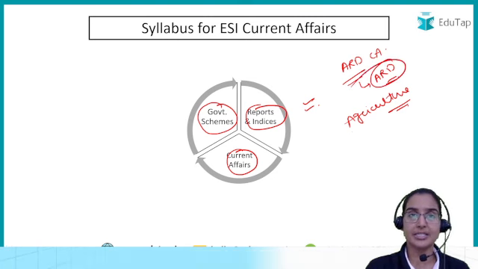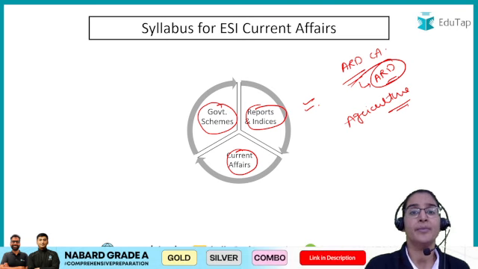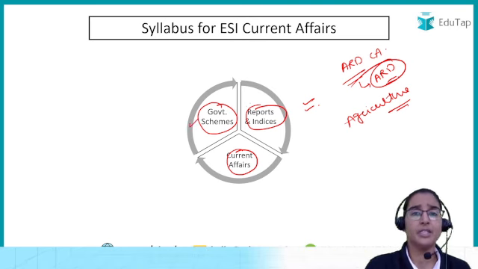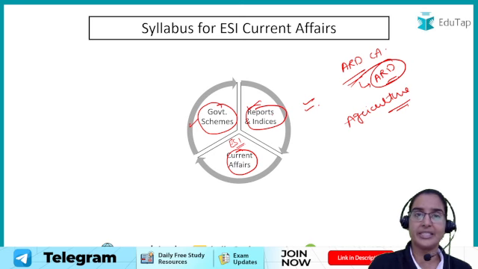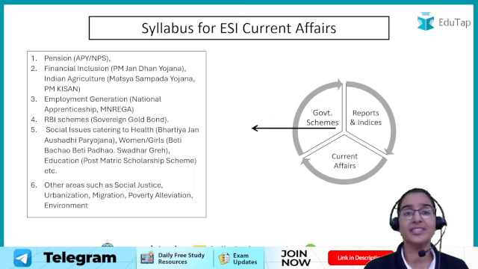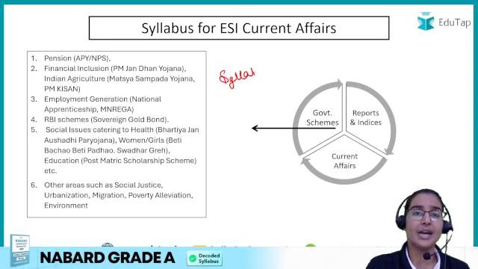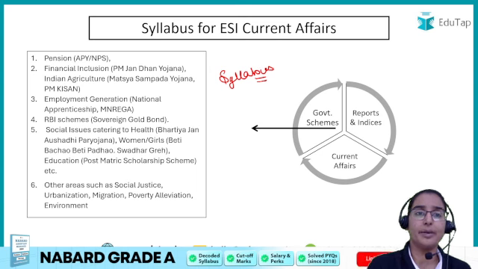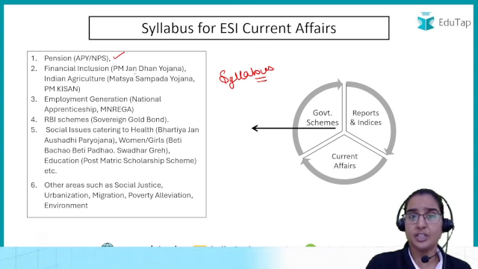We are going to discuss them when we have a detailed strategy of the ARD part, right? So, government schemes, reports and indices, and ESI related current affairs. These are the three areas you have to cover as far as the ESI current affairs are concerned. Now, as far as the government schemes are concerned, you have to study the schemes which are somewhat related to our syllabus, right? So, for example, there is the pension scheme, and financial inclusion schemes like PM Jan Dhan Yojana,